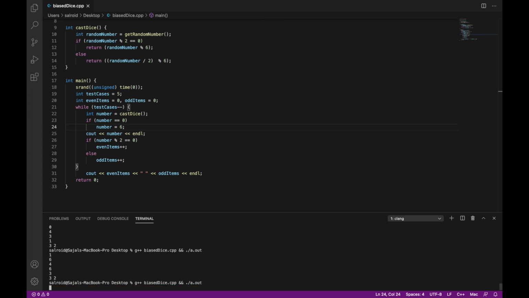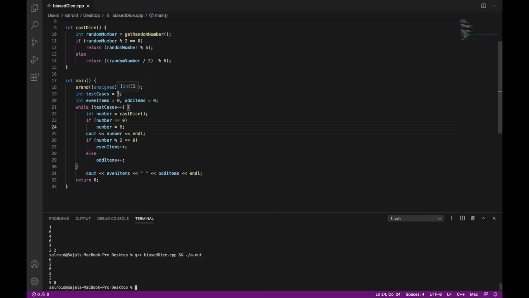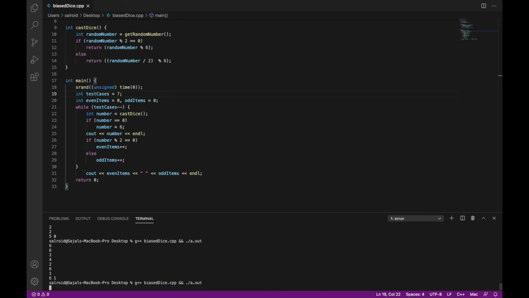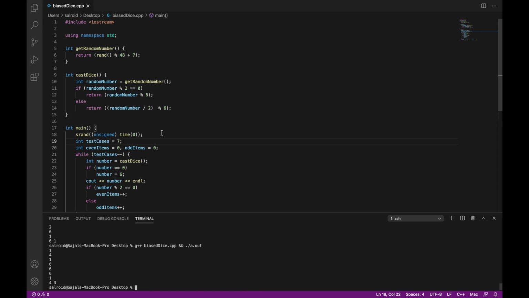Similarly, let's try to run it more times and you can see everything is random: 6 2 2 6 2 2. Now I have got all the five numbers as even, and I will change it to 7 also here and try. See, 6 1 4 3. So we have successfully established what we wanted to do.